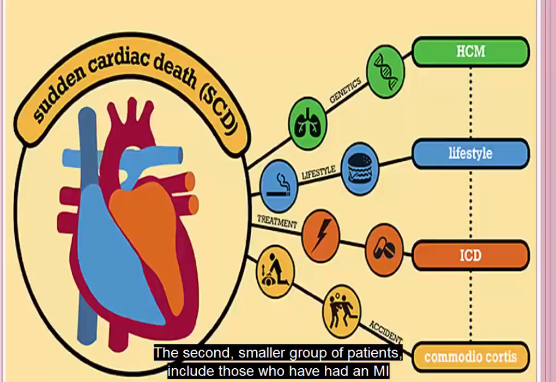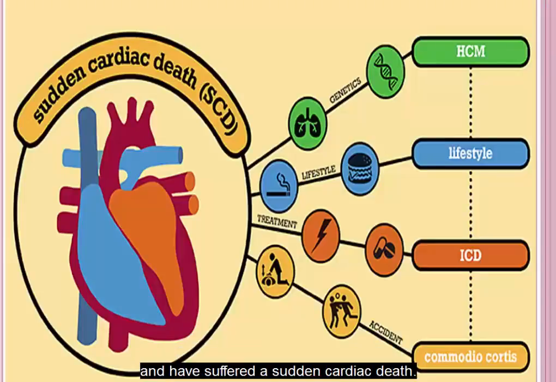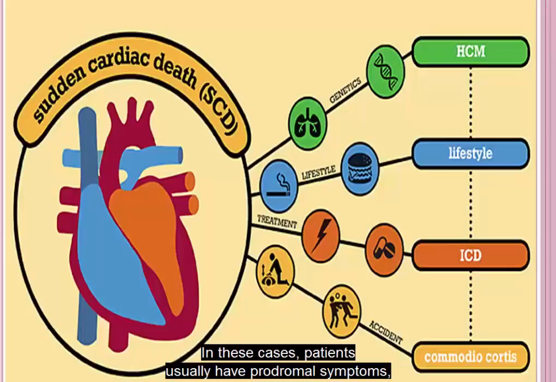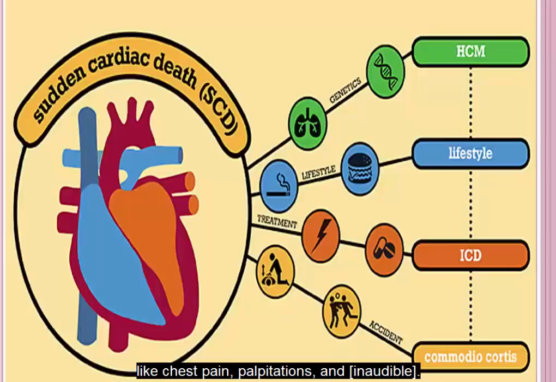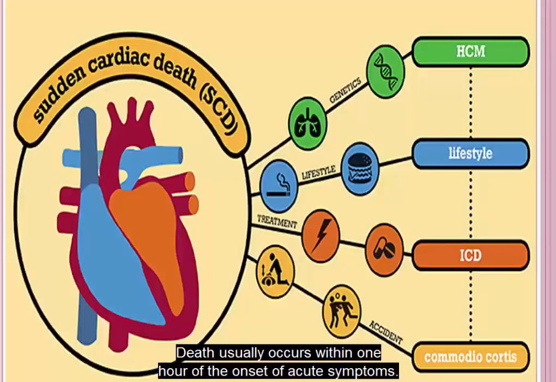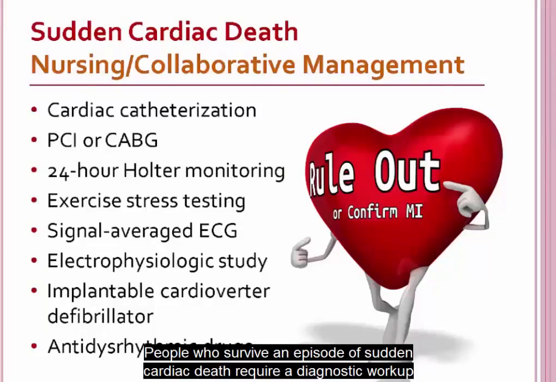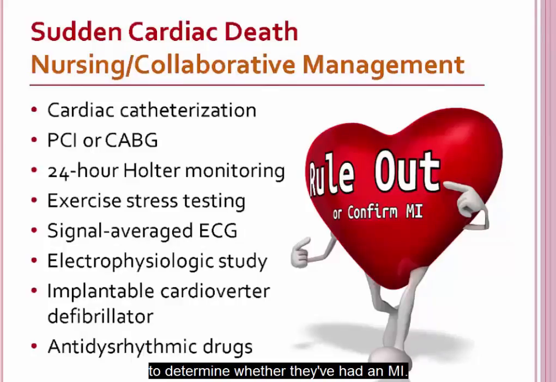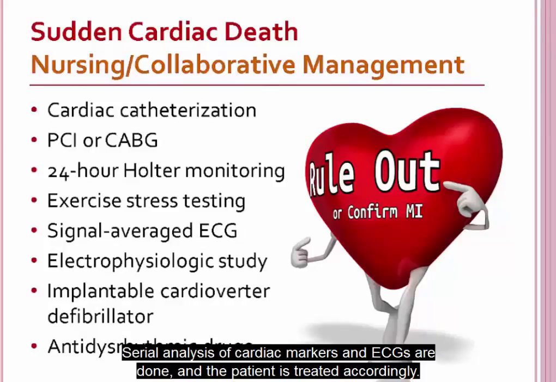The second, smaller group of patients includes those who have had an MI and have suffered a sudden cardiac death. In these cases, patients usually have prodromal symptoms like chest pain, palpitations, and dyspnea. Death usually occurs within 1 hour of the onset of acute symptoms. People who survive an episode of sudden cardiac death require a diagnostic workup to determine whether they've had an MI. Serial analysis of cardiac markers and ECGs are done, and the patient is treated accordingly.